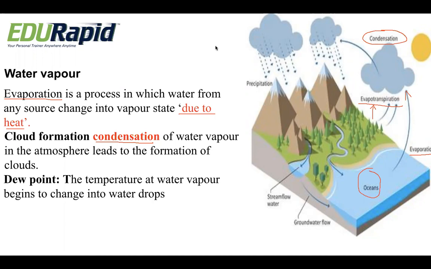Here we learn a very important concept, that is dew point. So what do we mean by dew point? It is the temperature at which water vapor begins to change into water drops. These water vapors get collected in the form of clouds, and they come down as water drops at a particular temperature, and this temperature is called the dew point.